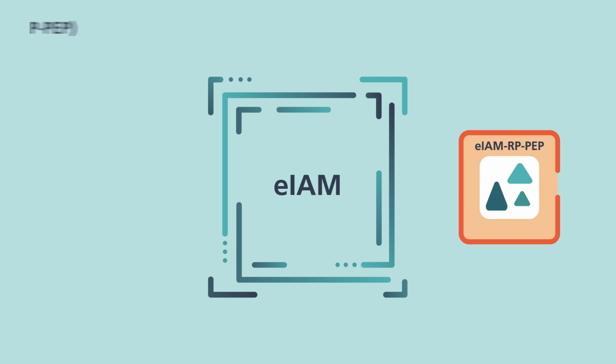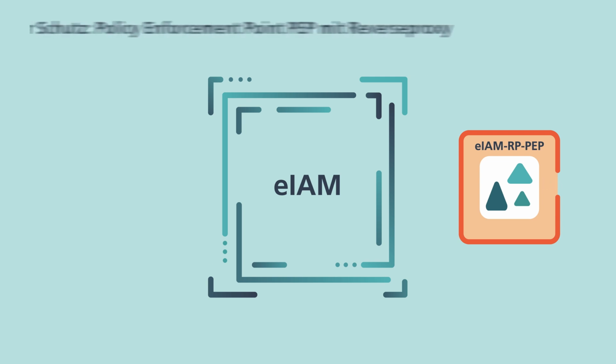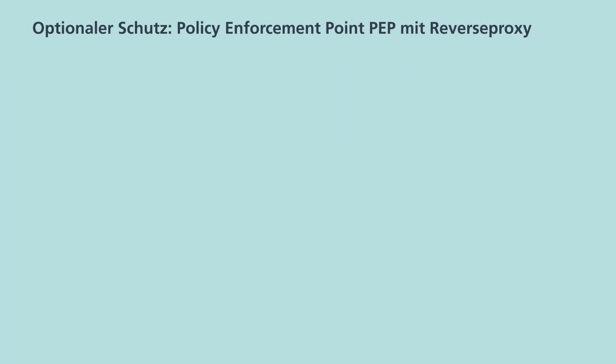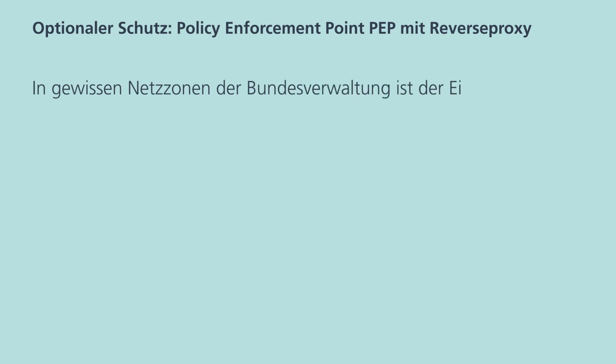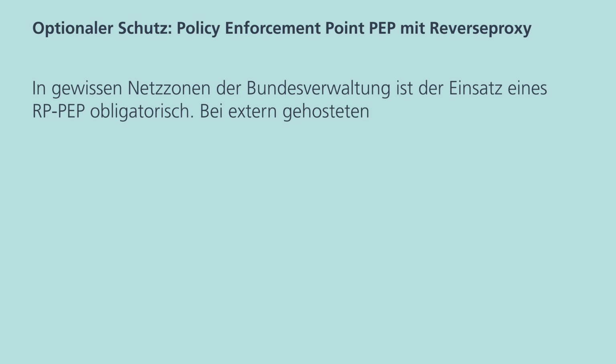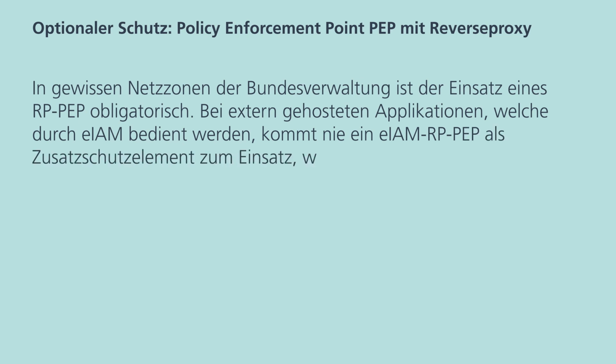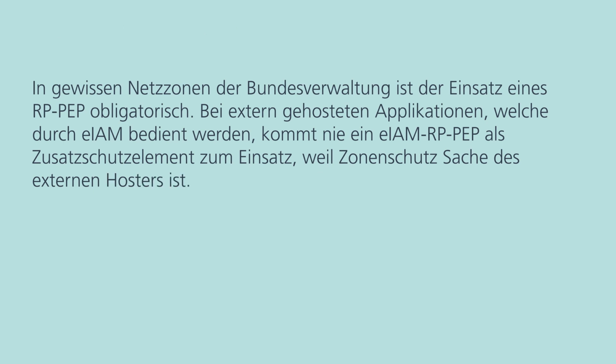If this RP-PEP zone protection is to be used, the target application must accept reverse proxy. Otherwise, this is not necessary. In some network zones of the Federal Administration, the use of RP-PEP is mandatory. For externally hosted applications that are run via EIAM, an EIAM RP-PEP is never used, because zone protection is the responsibility of the external host.